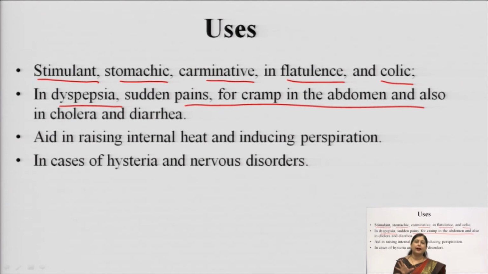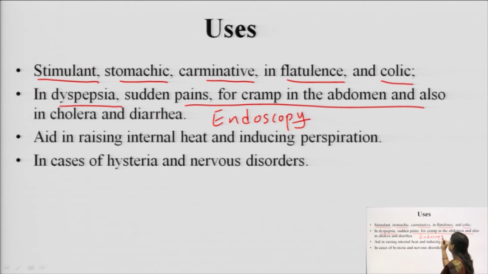I will give you one example here: many people have to undergo endoscopy, which is generally a diagnostic test. While doing the endoscopy they suffer a lot of pain. When this drug is given, the pain is relaxed.